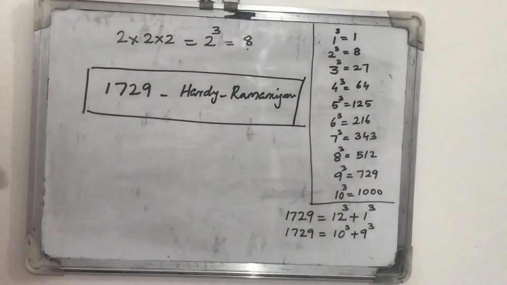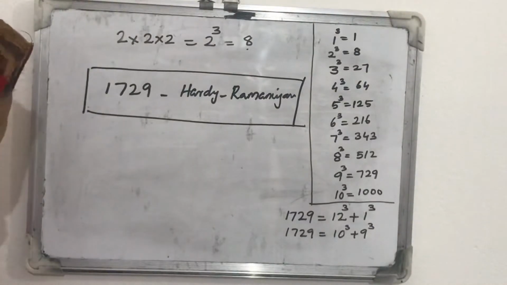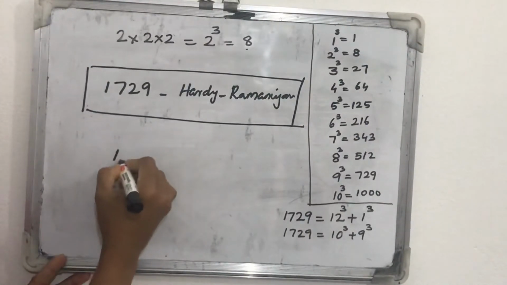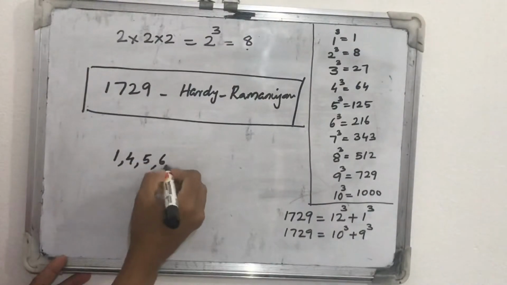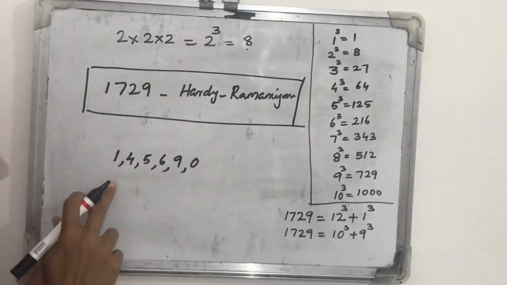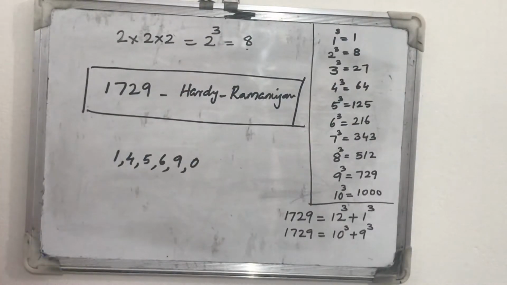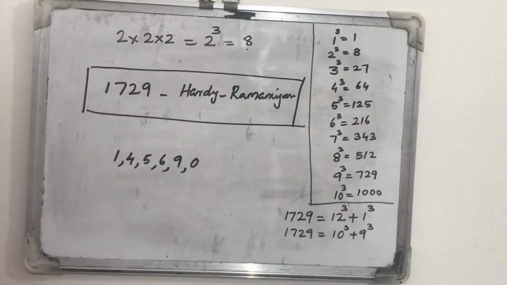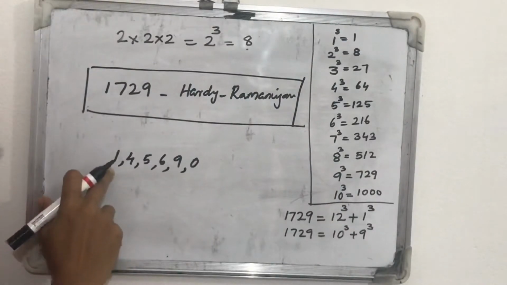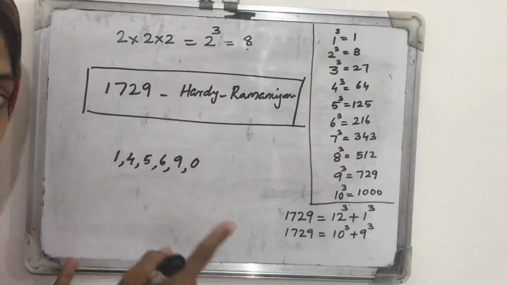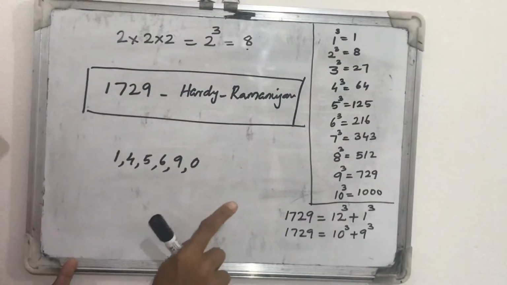That is one property. And another property is that for the cubes of numbers with units place 1, 4, 5, 6, 9, 0, the cubes also end in the same digit. Okay, one, number 1 we know, it is only one digit, so its cube is also 1, the same digit in the ones place.